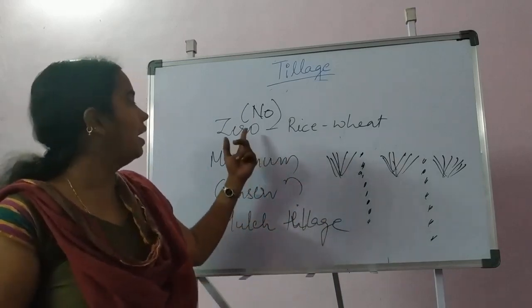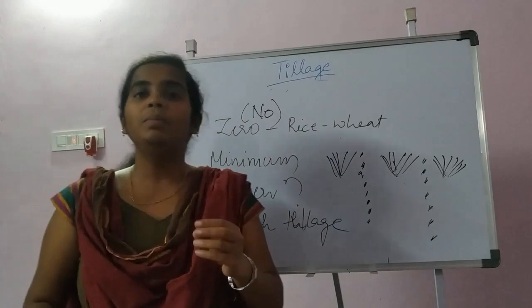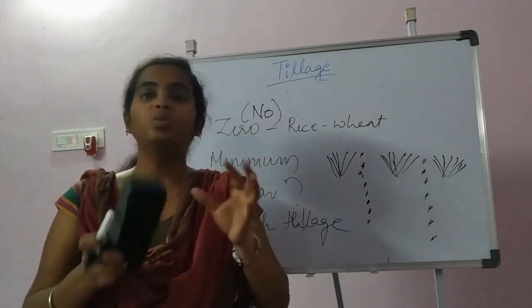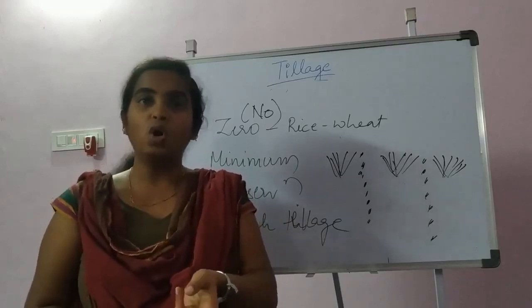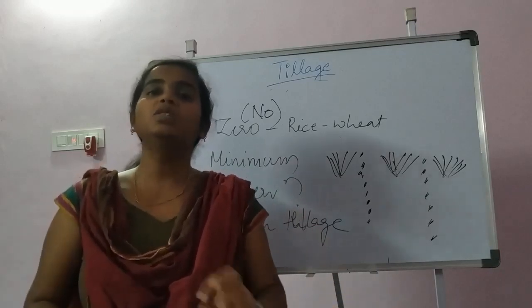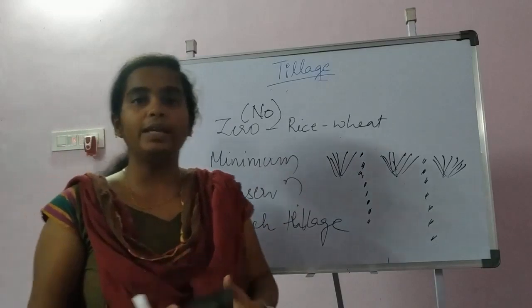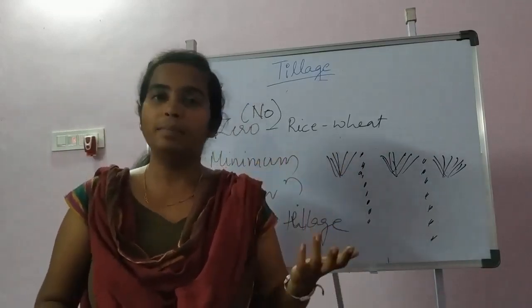One among them is zero tillage, and the next one is minimum tillage. Minimum means very less tillage. Wherever we can combine operations into one operation, we can reduce such operations, or sometimes skip some operations which are not at all useful. For example, after plowing we may not need harrowing sometimes.